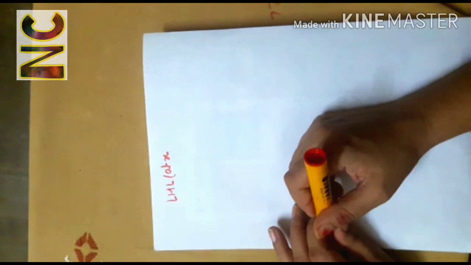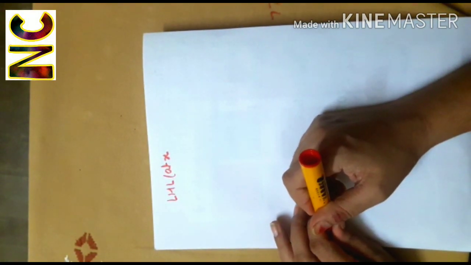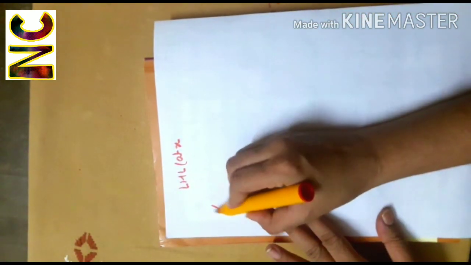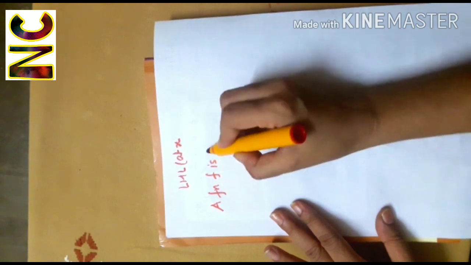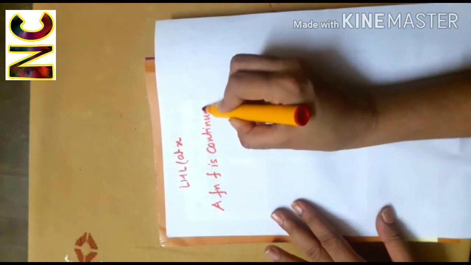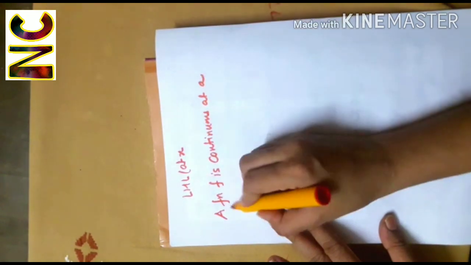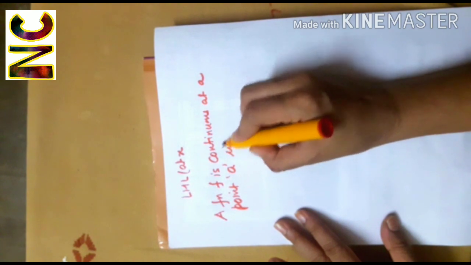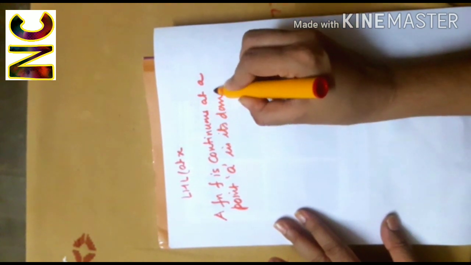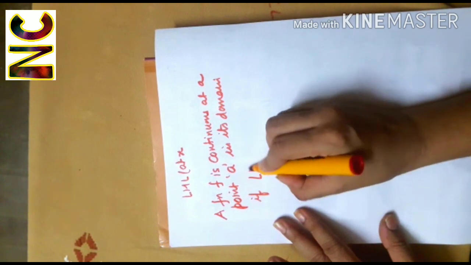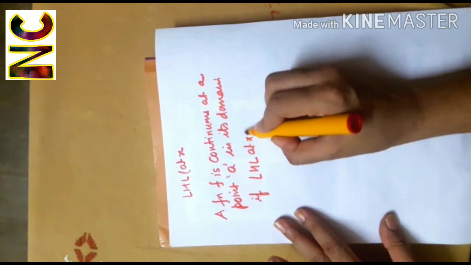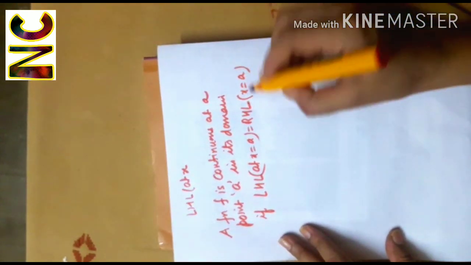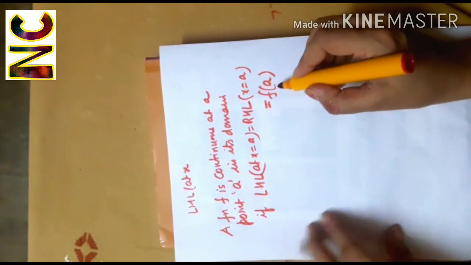In the last class, we defined continuity of a function at a point. And we learned that a function f is continuous at a point a in its domain if the left hand limit at x equal to a is equal to the right hand limit at x equal to a is equal to f(a).